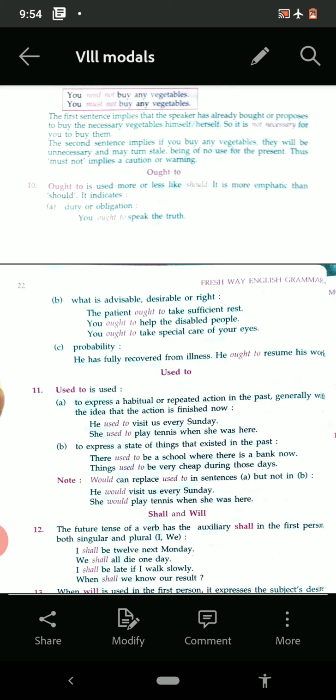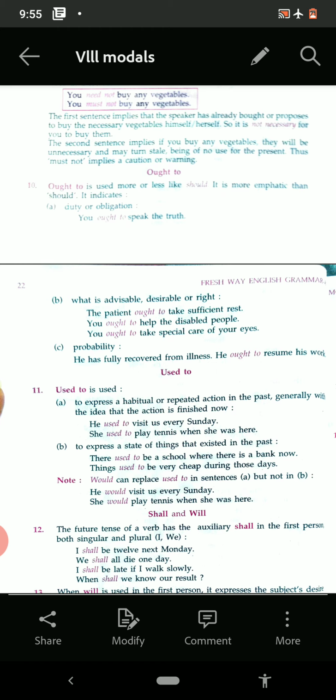Or the other is probability. He has fully recovered from illness. He ought to resume his work. Then the next one is used to. Used to express a habitual or repeated action in the past, generally with the idea that the action is finished now. Means things that used to be done in the past, but they are finished now.